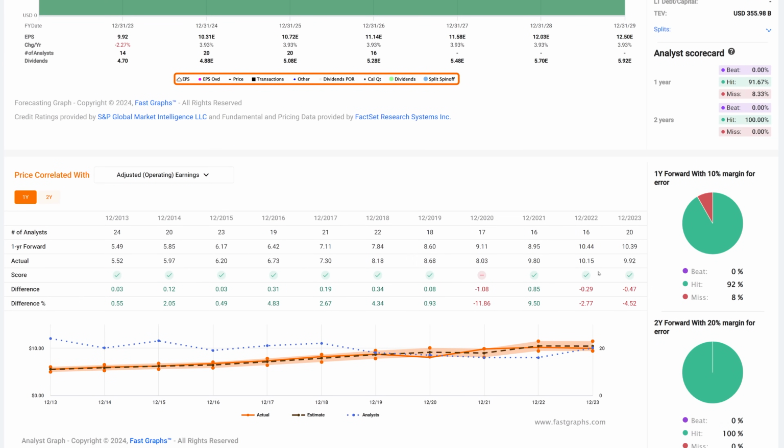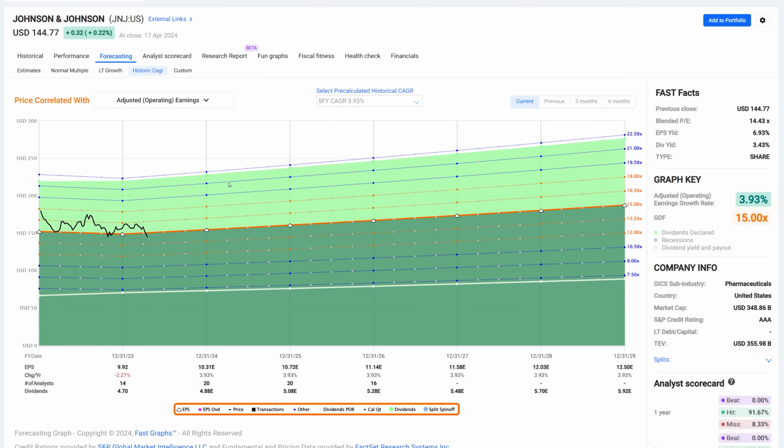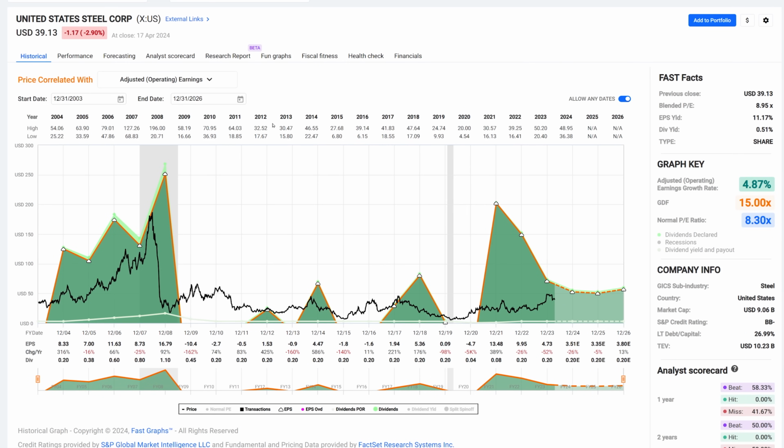And the point that I want to make is this company has almost a perfect analyst scorecard. So once again, it proves that it's a pretty easy company to forecast. Analysts tend to get this one right. The company probably also gives good guidance when you see those kind of scorecards because not all companies give you great scorecards. If I move on here to United States Steel, I want you to note that earnings of this